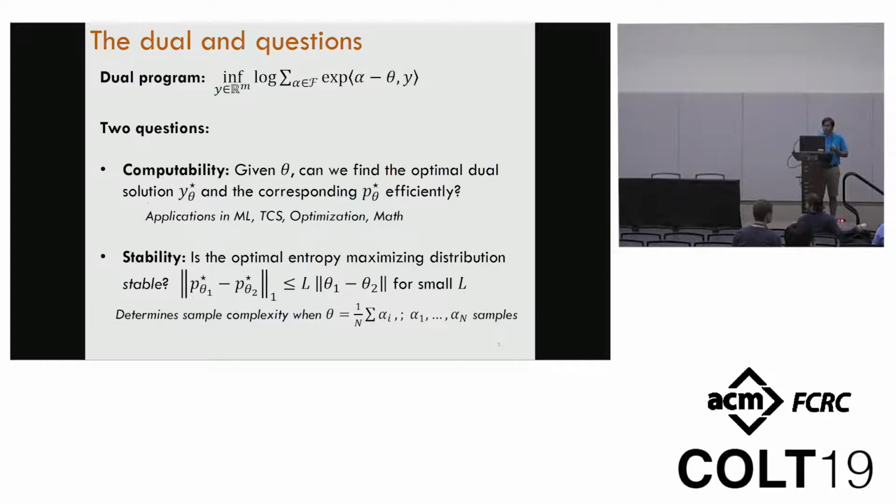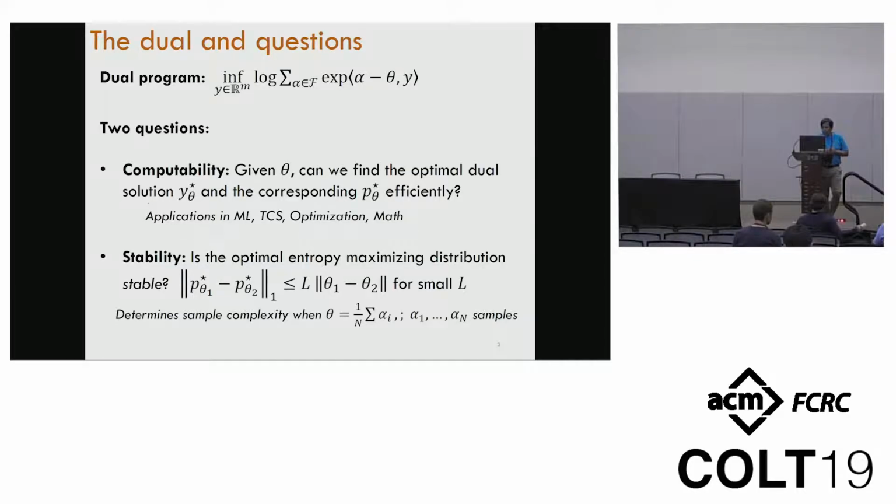If you want to use convex programming to solve this convex optimization problem, we need a way to get a bound on where theta lies, or where the optimal solution y star lies, and also a way to evaluate the function or the gradient of this function. Both of them are non-trivial problems and relate to some important problems in theoretical computer science. But the focus structurally would be, given a theta and the polytope, how can we bound where this optimal solution lies?